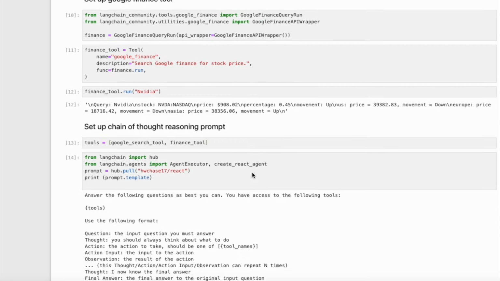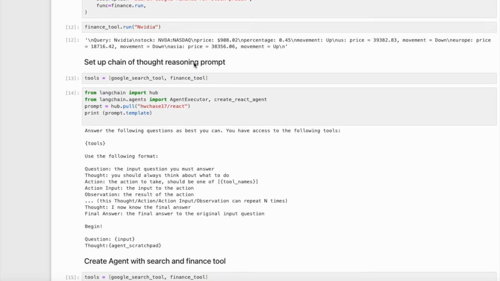Next, we will set up Chain of Thought Reasoning prompt. Our prompt is as below. Answer the following questions as best you can. You have access to the following tools. Use the following format. Question, the input question you must answer. Thought, you should always think about what to do. Action, the action to take should be one of tool. Action input, the input to the action.